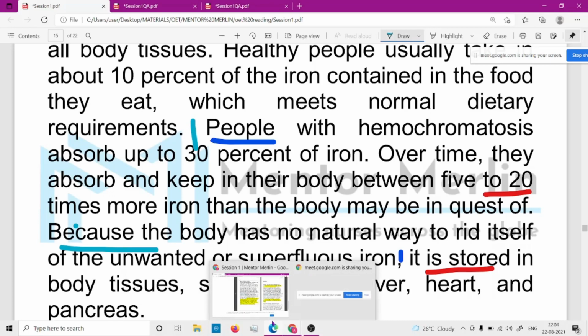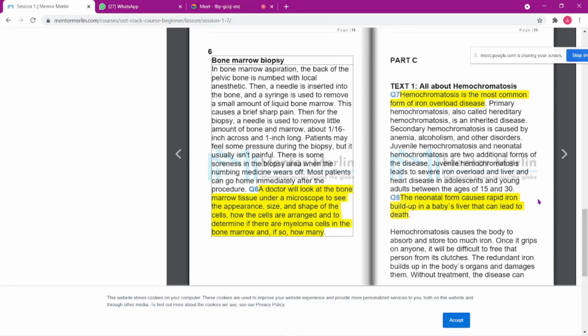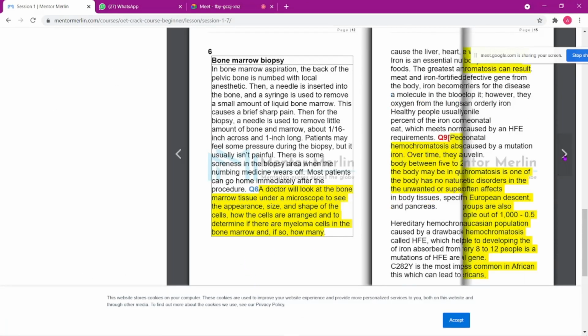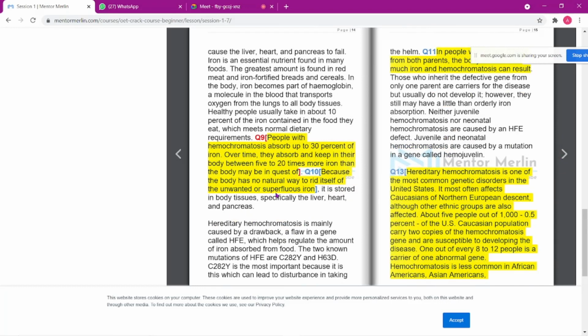So that's the reason: retaining 20 times more than the iron required. From there only we have taken the answer.